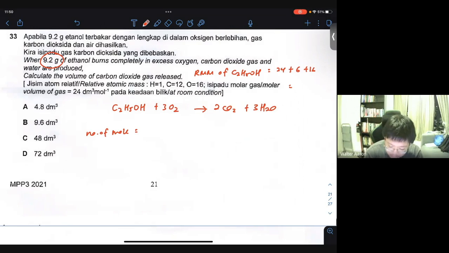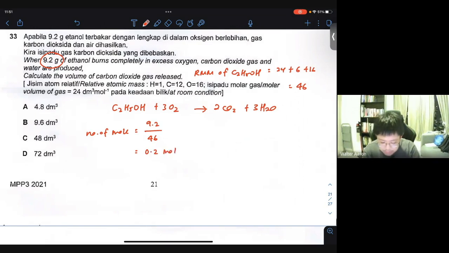That will give you around 46 in total. So the molar mass of ethanol is 46 grams per mole. Just to double confirm, calculate again. Yep, 46, okay. So right now we have 9.2 grams divided by 46. So you have 0.2 mole of ethanol.